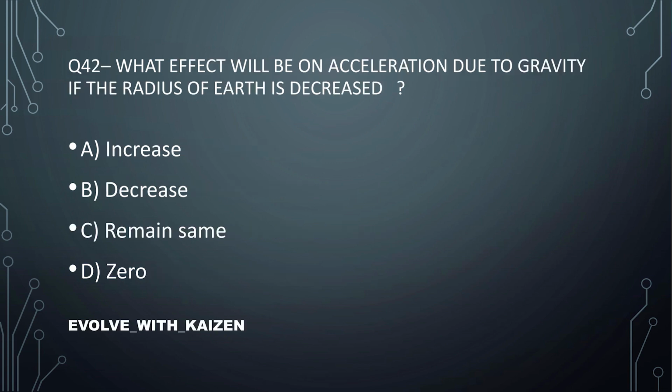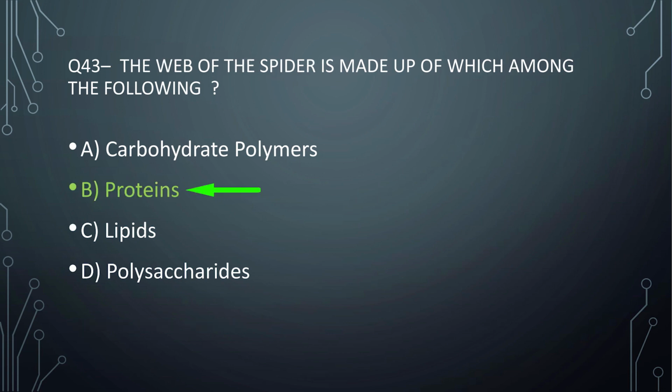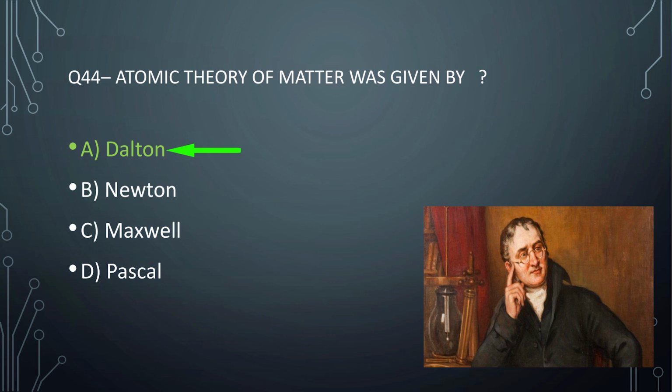Question 42. What effect will be on acceleration due to gravity if the radius of Earth is decreased? Answer is option number A, increase. Question number 43. The web of the spider is made up of which of the following? The answer is option number B, proteins. Question number 44. Atomic theory of matter was given by? Answer is option number A, Dalton. You can see picture of Dalton in the right side.